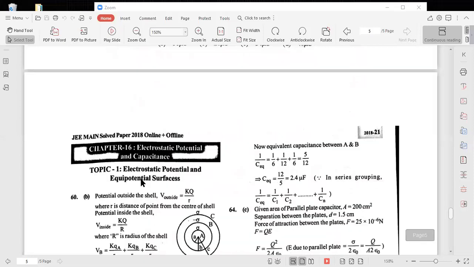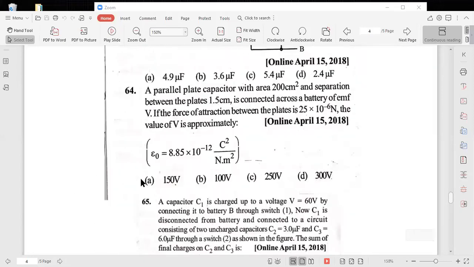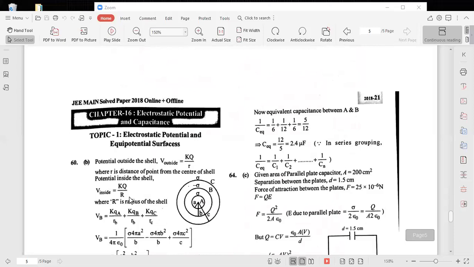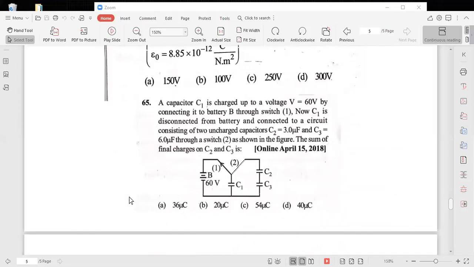A capacitor C1 is equal to 1 microfarad. C1 is not mentioned in the problem, but it is there. That is charged to a potential of V equal to 60 volt.